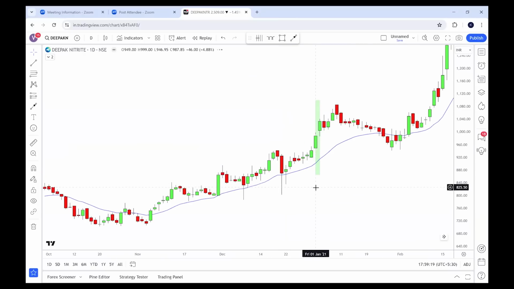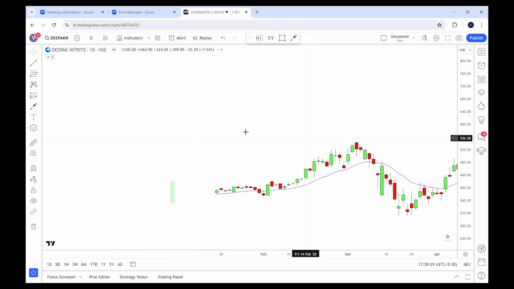Here in year 2021, 2nd January here, this candle, 3rd January candle here. So you can clearly see that it was bullish and it had worked.